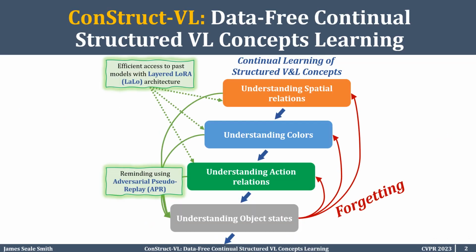Recently, large-scale pre-trained vision and language foundation models have demonstrated remarkable capabilities in many zero-shot downstream tasks. However, it's also been shown that VL models are still brittle in structured VL concepts reasoning, such as the ability to recognize object attributes, states, and inter-object relations. This leads to reasoning mistakes which need to be corrected as they occur by teaching the VL model the missing skills, often done using private data where the issue was found, leading to a data-free continual vision language learning setting.